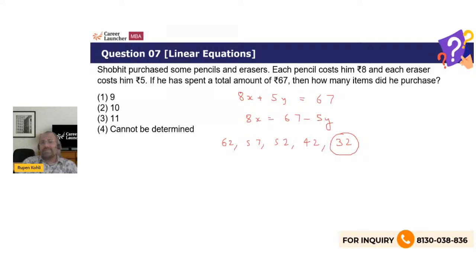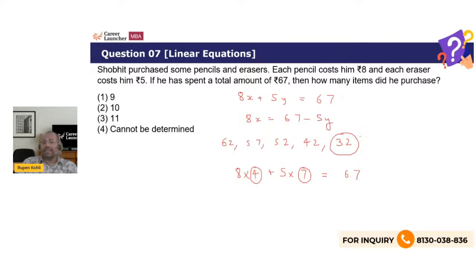So what I've done is 67 minus 35. Basically, 8 into 4 is 32, plus 5 into 7 is 35. 32 plus 35 is 67. So one of the ways he could have bought these items for 67 rupees is buying 11 items in total. But since there is an option of 'cannot be determined' also, we should be very sure. Is this the only possibility?